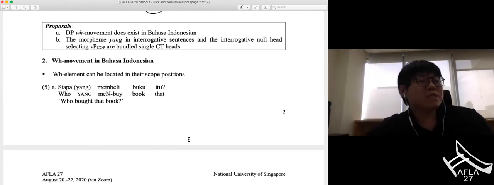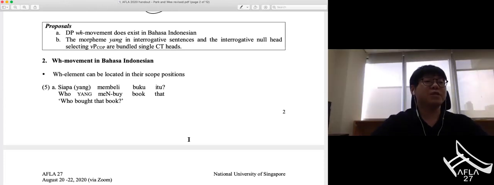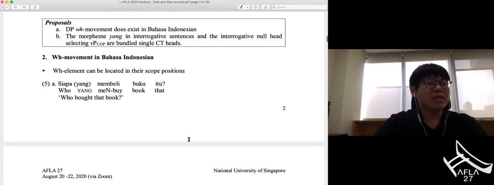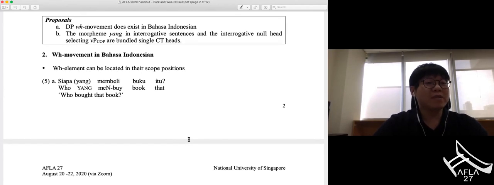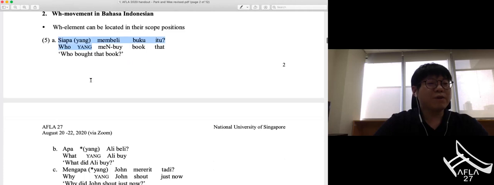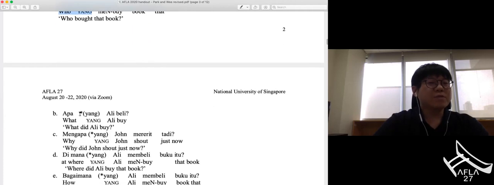Okay, so more specific properties of WH questions in Bahasa Indonesian are illustrated in 5 and 6. The sentences in 5 show that WH elements can be located in their scope positions. When the subject DP is extracted, yang is optional, as illustrated in 5a. However, yang is obligatory when the object DP is extracted.